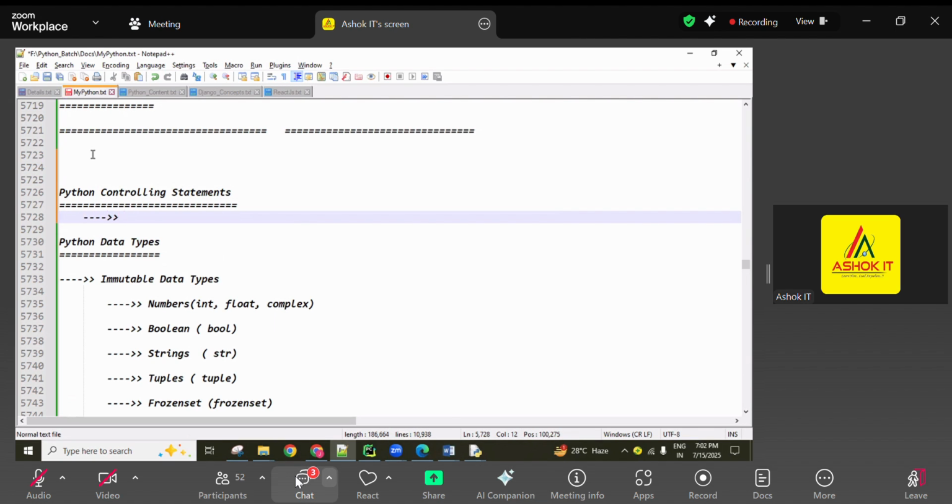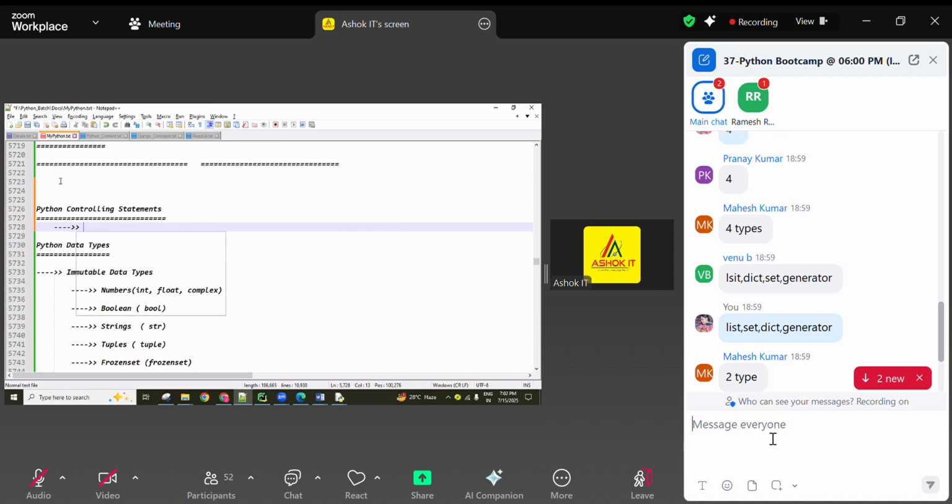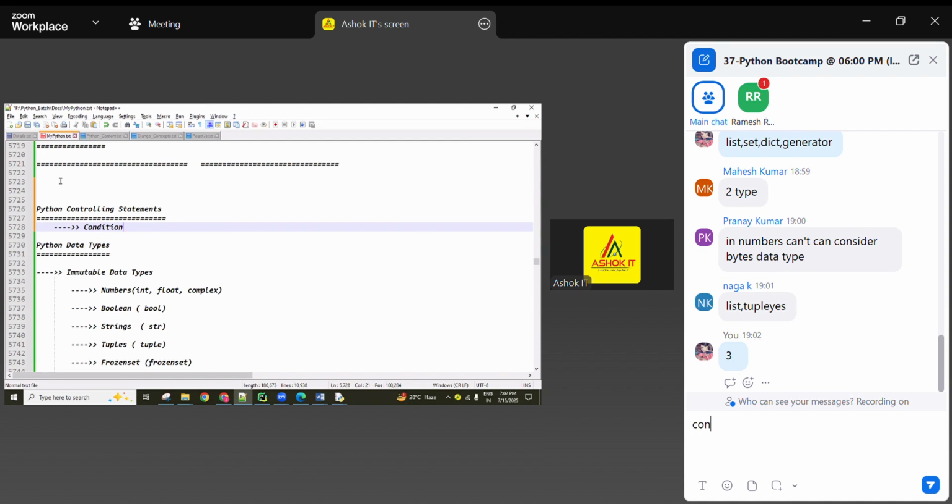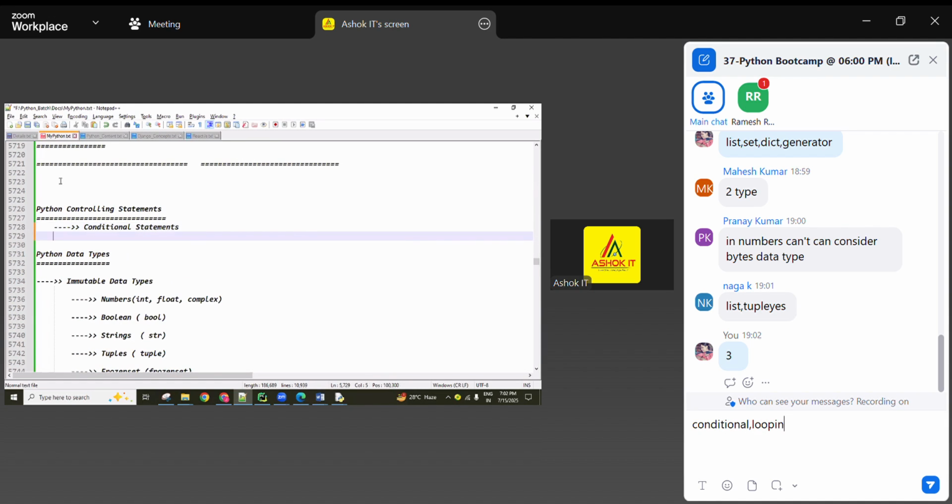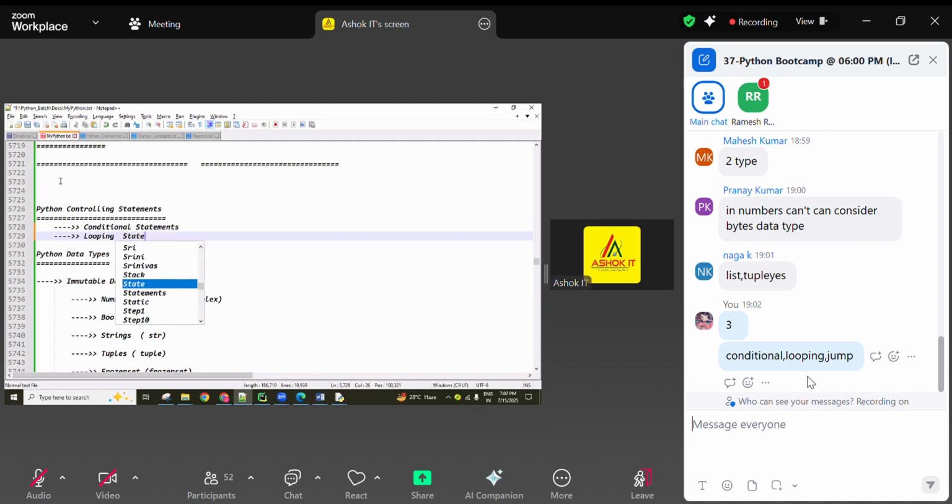We have 3 types of controlling statements. One is conditional statements, also called decision making statements. Okay, and the next is looping statements, also called iterative statements, guys.